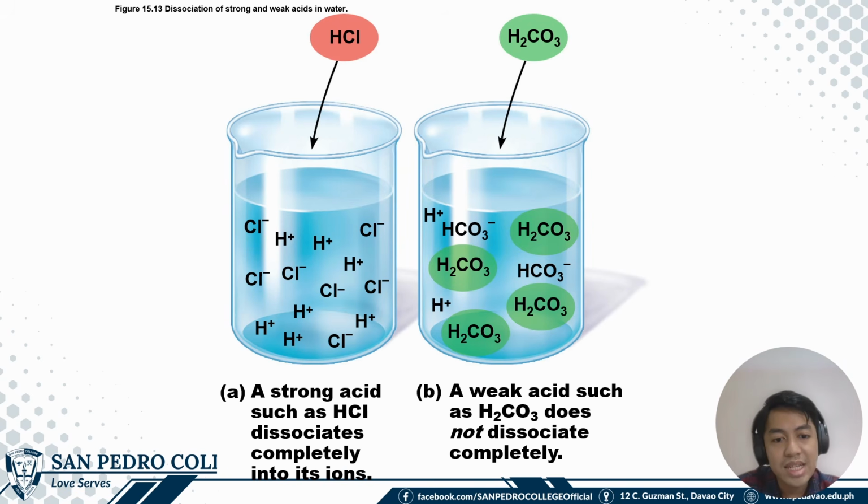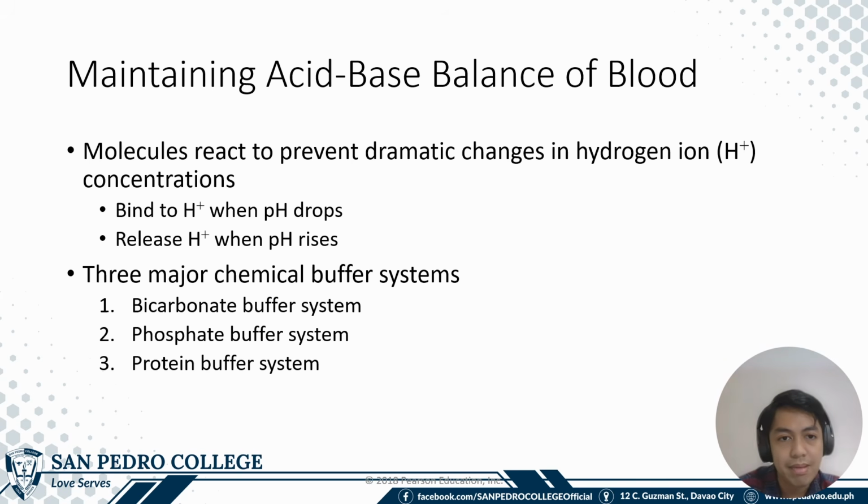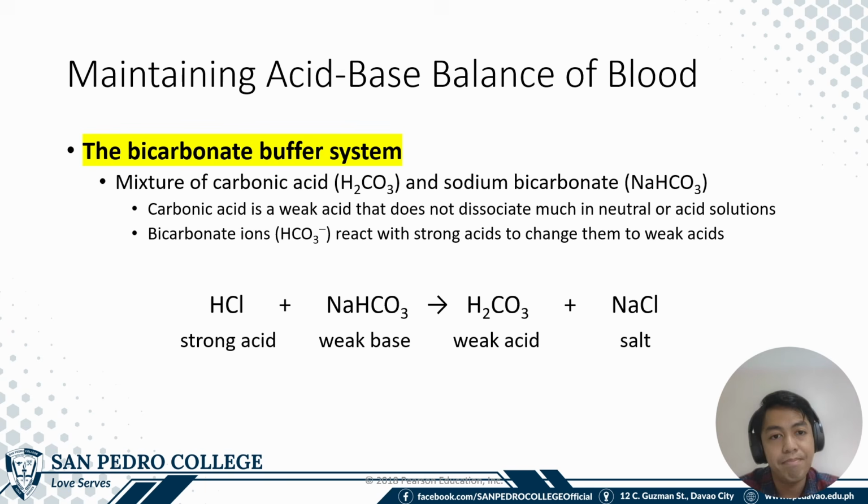So a strong acid such as hydrochloric acid dissociates completely into its ions. And you also have the weak acids such as the carbonic acid that does not dissociate completely. Molecules react to prevent dramatic changes in the hydrogen ion concentrations, binding to hydrogen ions when pH drops and releasing hydrogen ions when pH rises. You have three major chemical buffers: the bicarbonate buffer, phosphate buffer system, and the protein buffer system. But for this, we'll just discuss the bicarbonate buffer system.